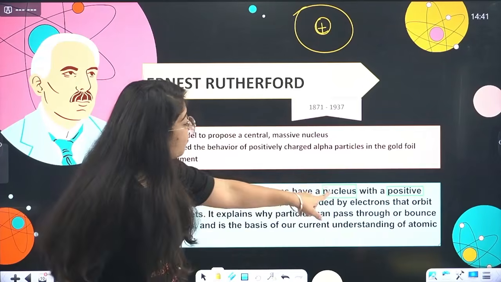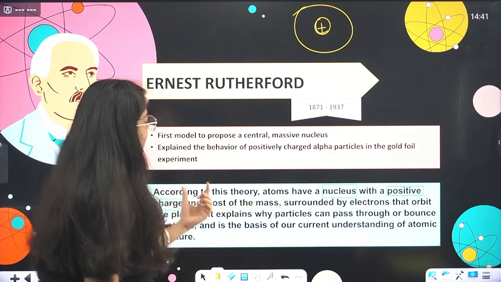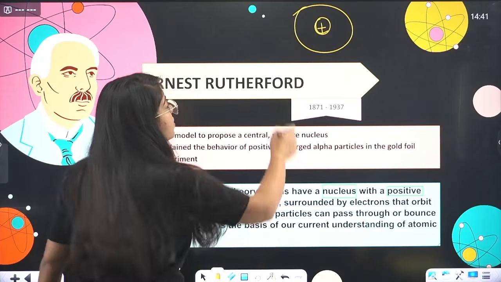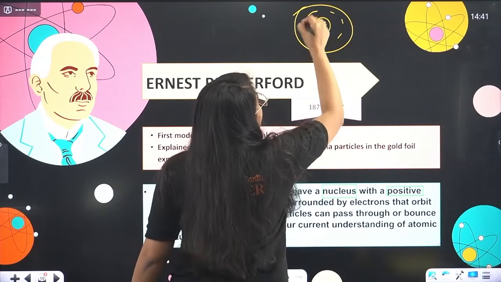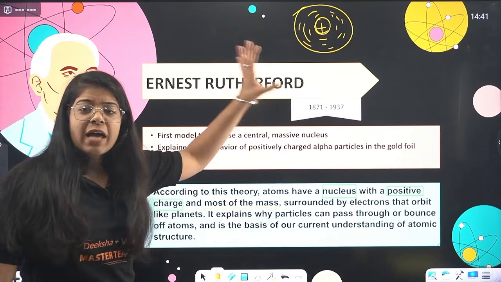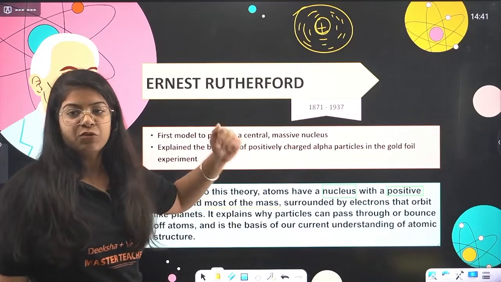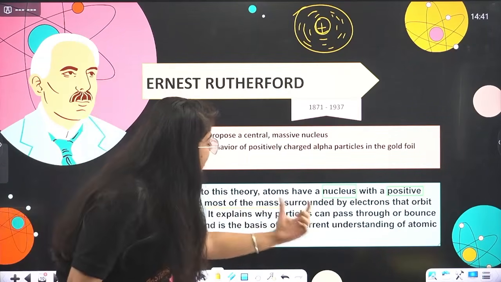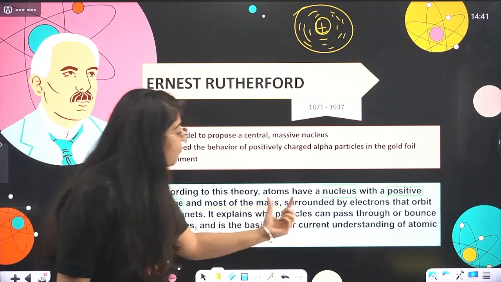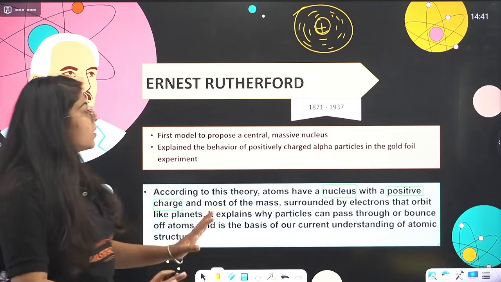The atoms have a nucleus with the positive charge and most of the mass, and electrons are surrounded around this positive charge. So that was the model given by Rutherford. Okay, it explains why particles can pass through or bounce off atoms and is the basis of our current understanding of atomic structure.